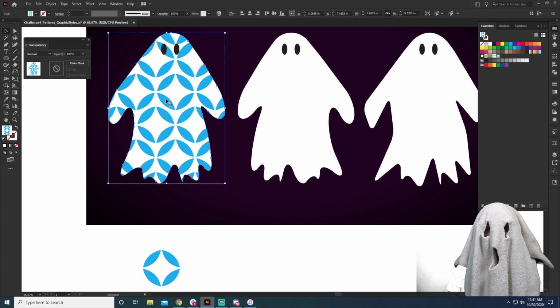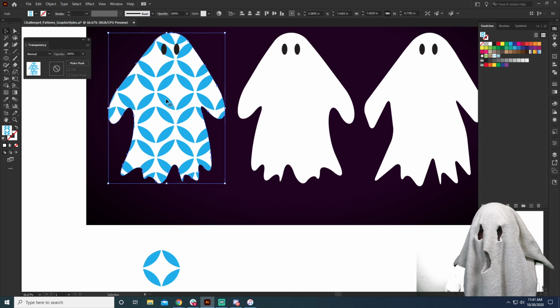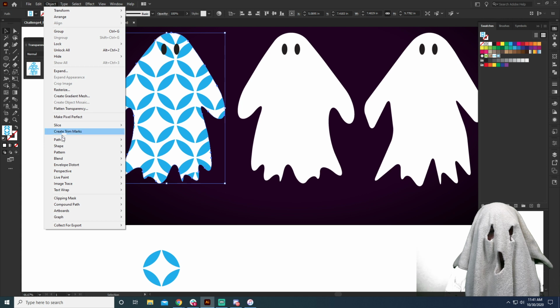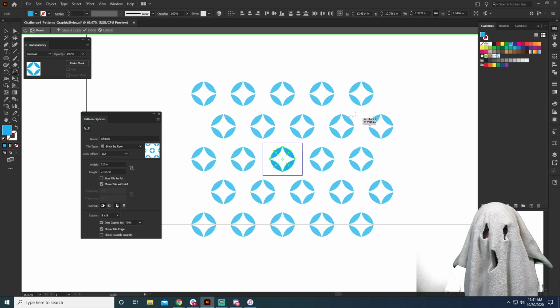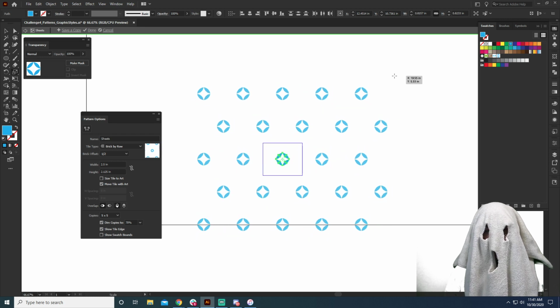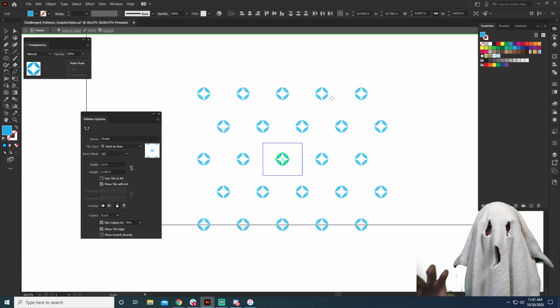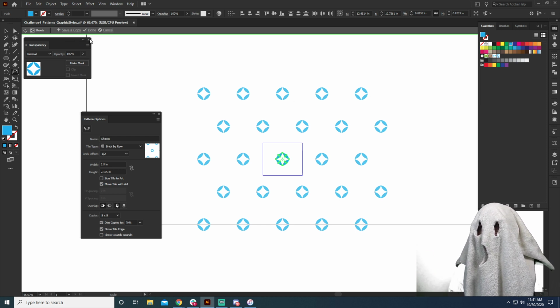but usually with a sheet, it's a little bit smaller. So what I can do is with this selected, I can come in here and go to Object. I can go to Pattern, and then Edit Pattern. This is going to take me back into this window, and from here I can just select this pattern, which is right there, and I can shrink it down. And what that's going to do is it's going to shrink it so that it creates this pattern a little bit differently. But the problem is doing it in the actual edit settings, it's going to mess it up because you're just scaling one of them, you're actually changing the pattern.